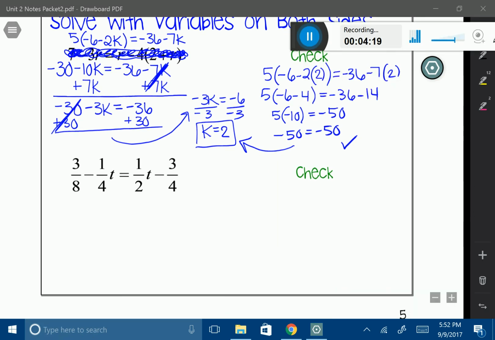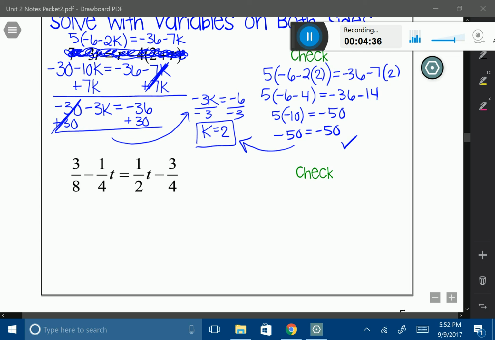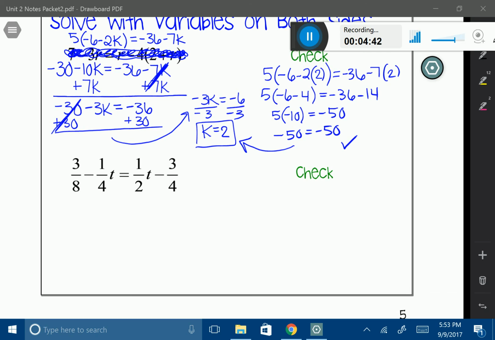Let's look at one that has a lot of fractions. The good thing is we already know how to do operations with fractions, and we also know how to use our graphing calculator to do simple arithmetic. So let's go ahead and look at this problem. You'll see that we have a variable on the left and we have a variable on the right, and we need to do some movement.